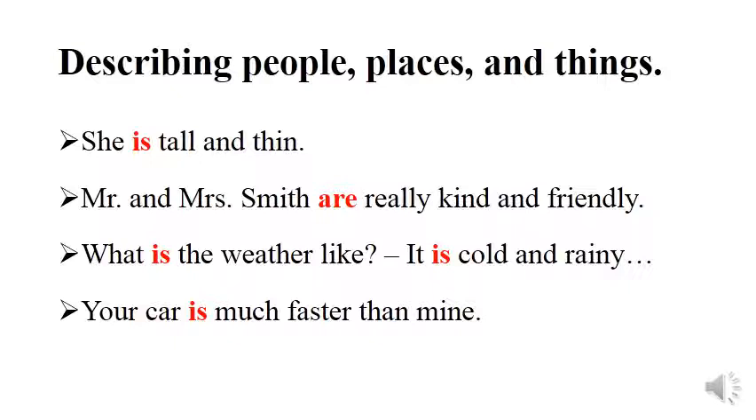When using to be in order to describe the weather, you may say, what is the weather like? And when answering, you say, it is cold and rainy. When describing other things like the car, for instance, you say, your car is much faster than mine.